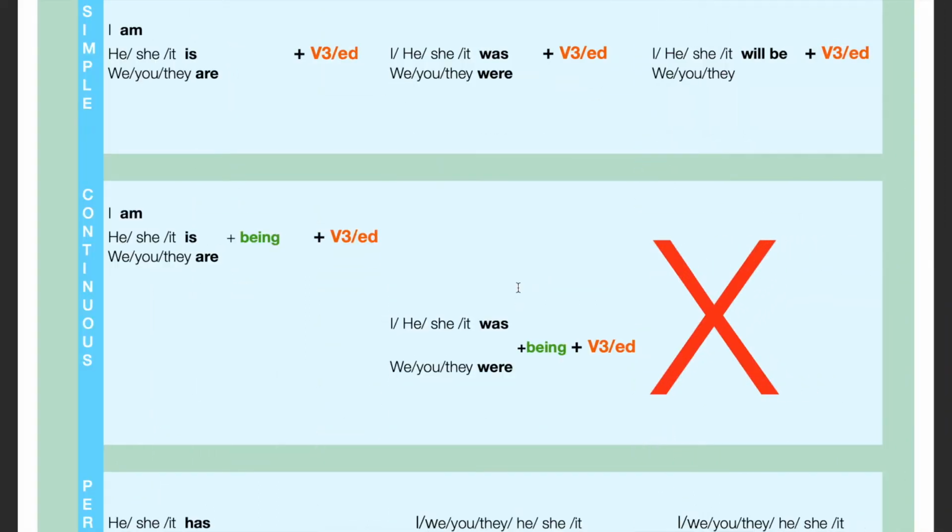Continuous. We have only two forms of continuous passive: present continuous passive and past continuous passive. So the formula for present continuous passive is am, is, are plus being plus the third form. And the formula for past continuous passive is was, were plus being plus the third form. Pay attention, the feature of the continuous formula is being. If we compare, the only difference is going to be this part, being. It doesn't exist in future.